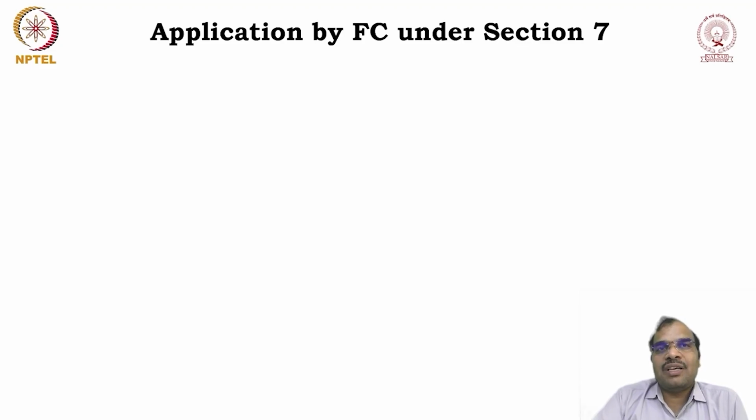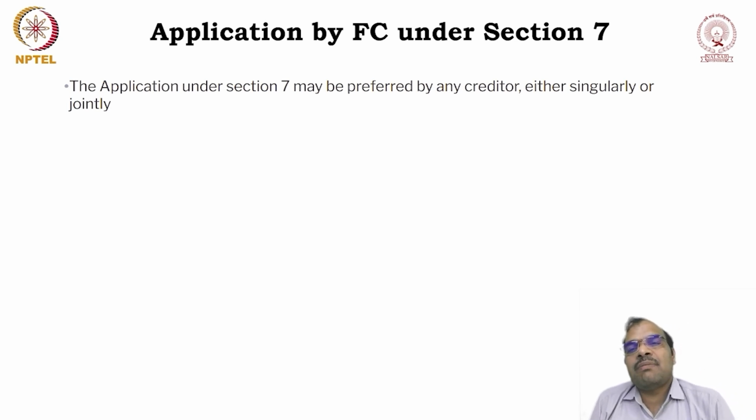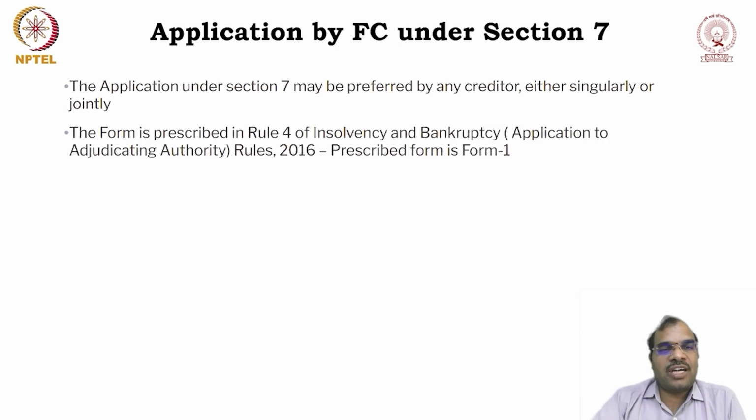Now let us look at the procedure. Till now we have discussed the sections. Now let us look at the procedure in detail, how to make an application by the financial creditor under section 7 of the Act. The application under section 7 may be preferred by any creditor, either singularly or jointly. So the application can be made by a single creditor or by joint creditors also.